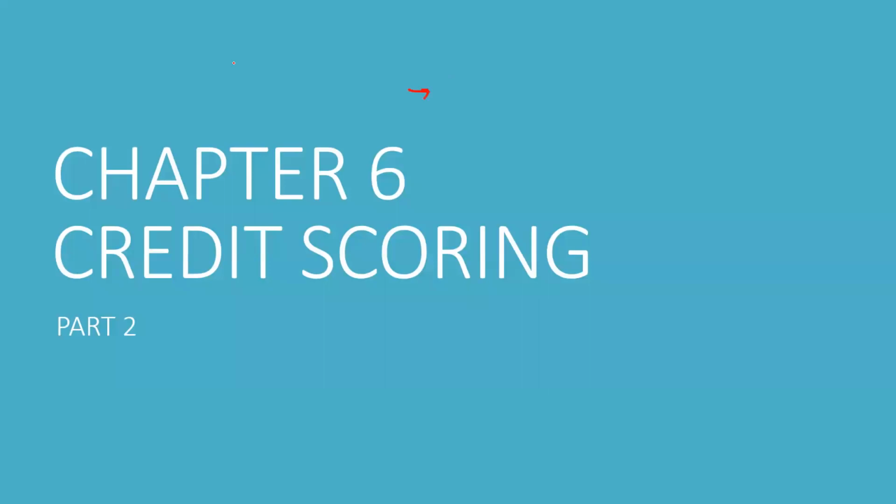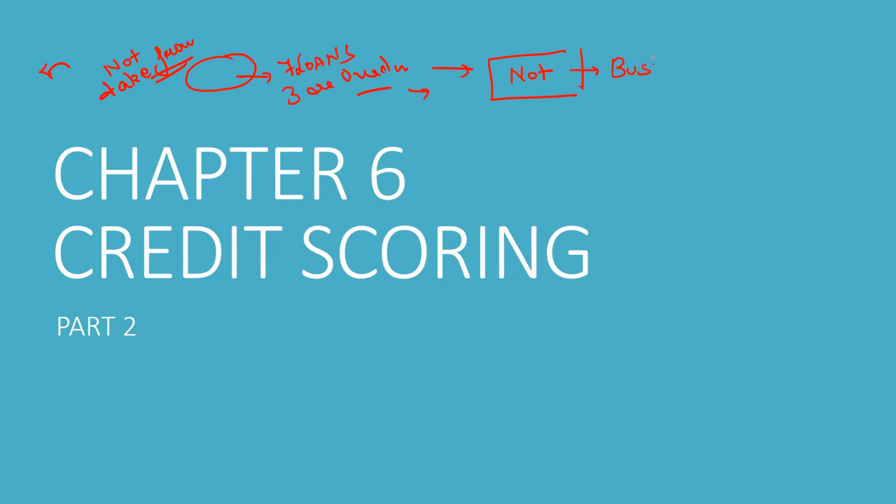Sometimes we will find that a person has not taken any loan from the bank previously, anywhere in their history. But in the CIBIL score, it is mentioned that the person has taken 7 loans, and out of that 3 are overdue. The person sitting in front of us says they have not even taken any loan. The person is from a business family and wants to take a loan for business purposes.